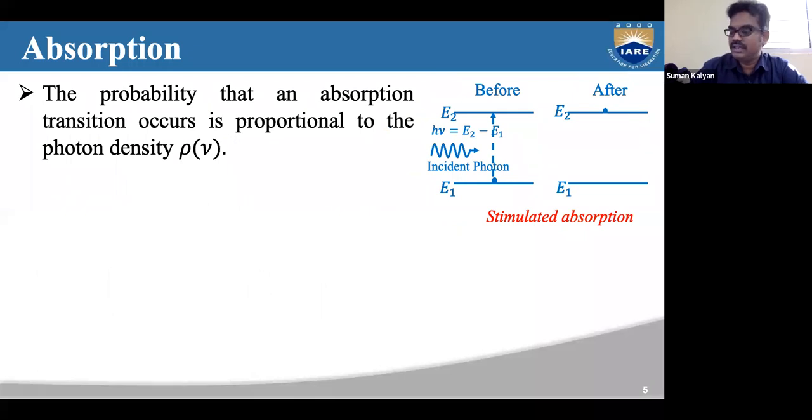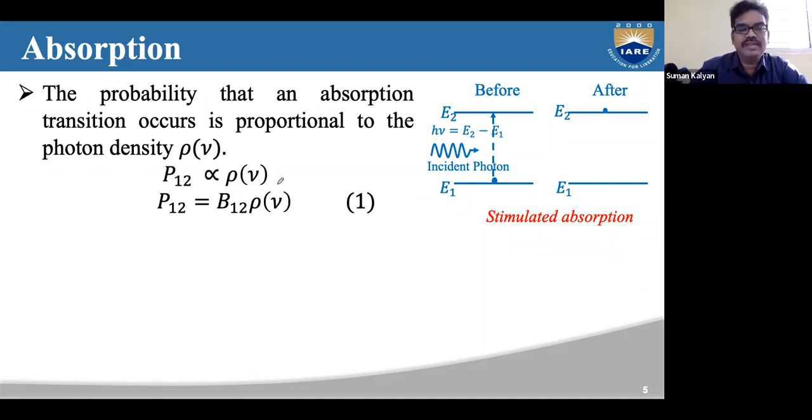Also, before going to that, we have seen that the probability that an absorption transition occurs is proportional to the photon density rho of nu. This makes sense, right? If there are many atoms in the lower energy level, and if there are sufficient photons incident there, then more atoms will be jumping to the higher level. If there are more photons, then there are more jumps. That is, the probability that an absorption transition occurs is proportional to rho of nu.